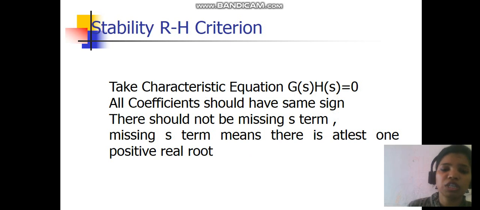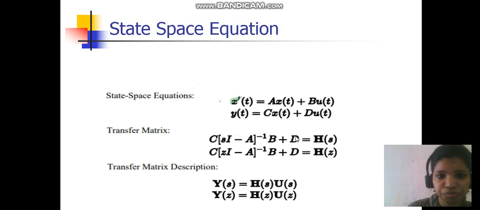Then Routh-Hurwitz criteria. In Routh-Hurwitz criteria, you have to check the characteristic equation, that is 1 plus G(s)H(s) equals 0. And remember, all the coefficients should have the same sign. Remember, if there is any missing s term, then there is no need to solve the equation. That is, if there are any missing terms, it means the system is unstable, because there is at least one positive real root.